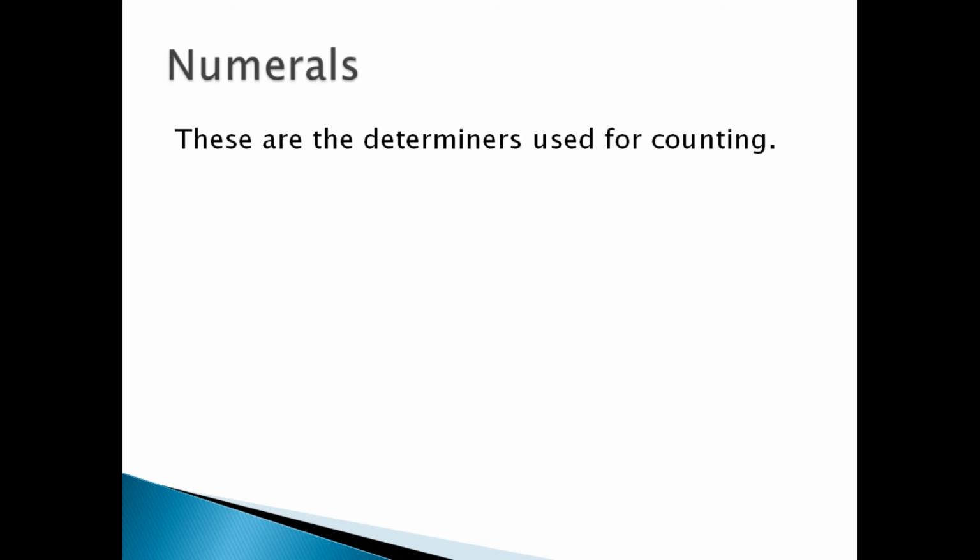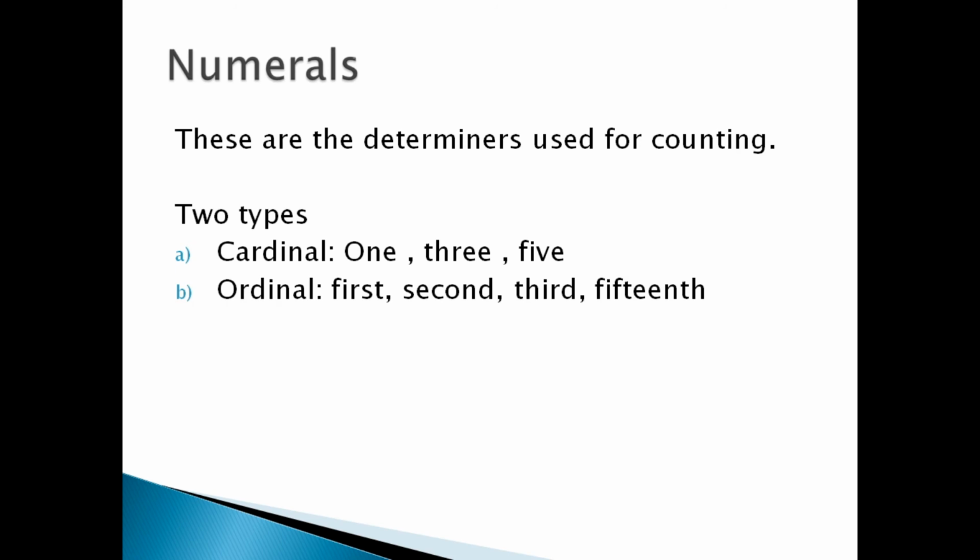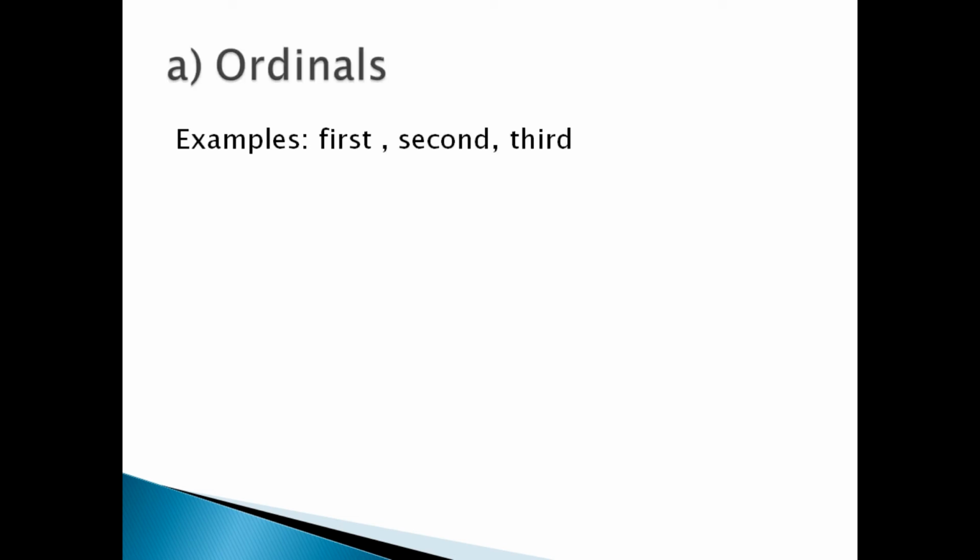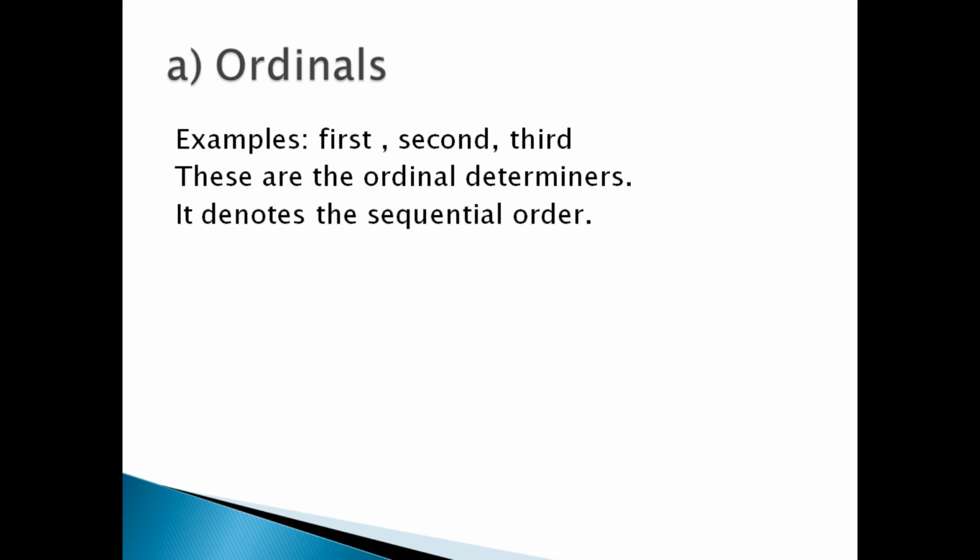Next, numerals. These are the determiners used for counting. Numerals are of two types, cardinal and ordinal. Cardinals like 1, 2, 3, 4, 100, 200. Ordinals like first, second, third, 50th, 100th, 1000th, right? These are called ordinal determiners. Examples: first, second, third, fourth, fifth, and they denote the sequential order.